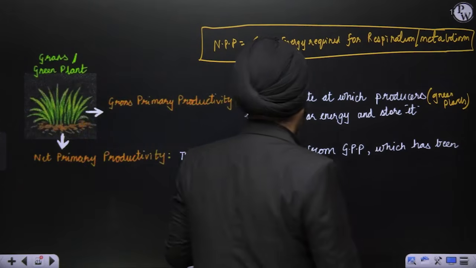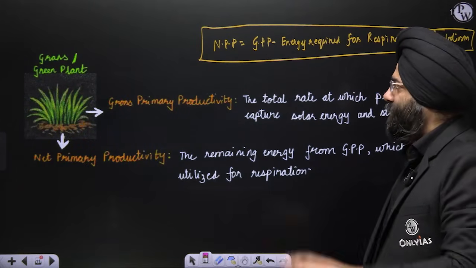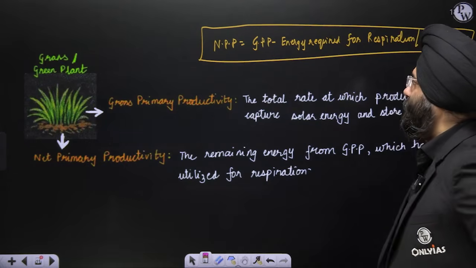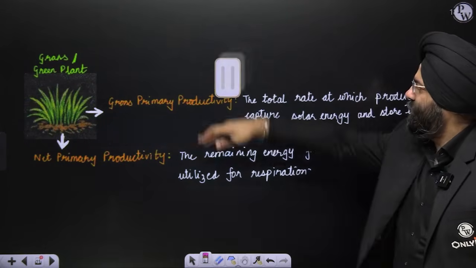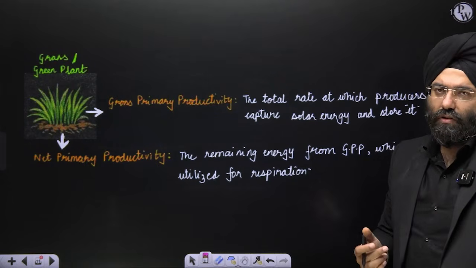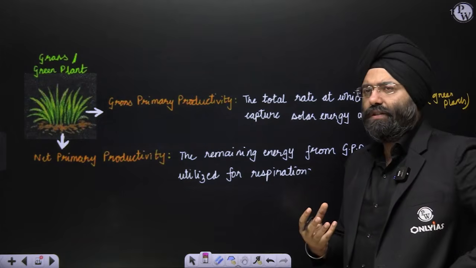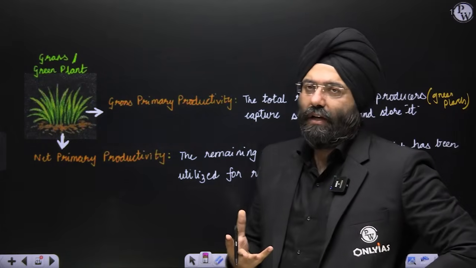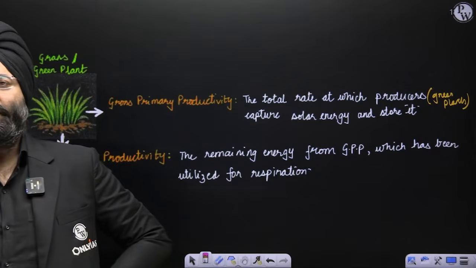Now, this is something very important, a concept that I have written here. Please understand: gross primary productivity and net primary productivity. I've written a formula over here, and I'll rewrite the formula also, don't worry. This has been asked in the civil services examination also. The concepts we are doing are basic concepts which are indirectly mentioned in the NCERT, and I've expanded them, so that whatever requirement is left with respect to the NCERT, you have covered it over here.